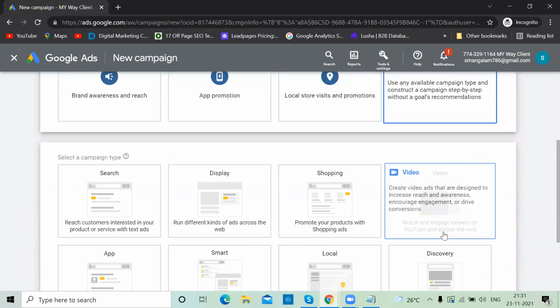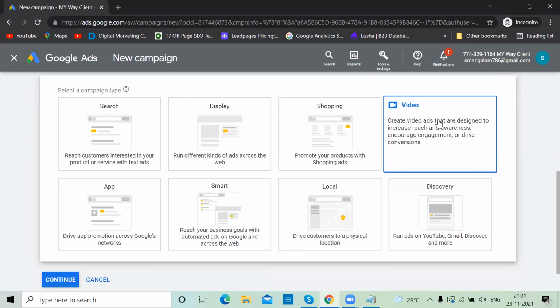Create a campaign without a goal. Now video campaign I'm selecting. So try to read this: create video ads that are designed to increase reach and awareness, encourage engagement, or drive conversions.